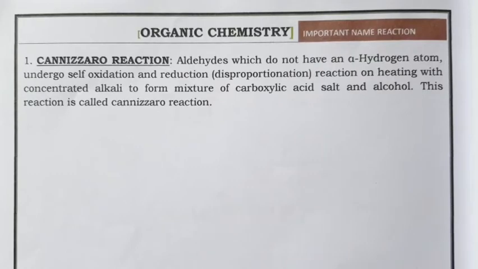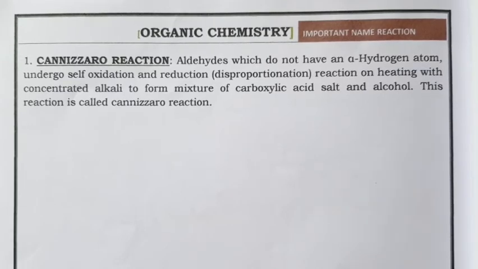Students, in this video we are going to discuss 6 name reactions. Okay, so first we'll start with Cannizzaro reaction. Now we have done aldol condensation, cross aldol condensation, right? Now all those reactions are of carbonyl compounds having alpha hydrogen.